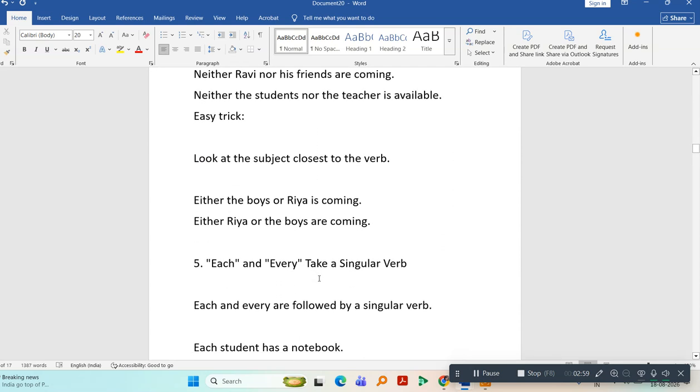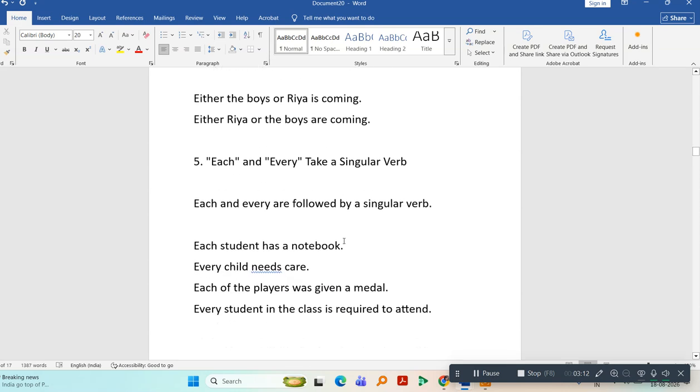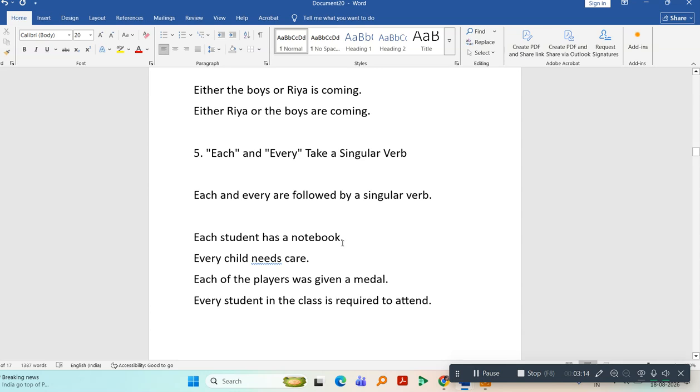Look at the subject closest to the verb. If the subject is closest to the verb, then you will use that verb. Either the boys or Ria is coming. Either Ria or the boys are coming. And whenever you are using each and every, then you will use singular verb.